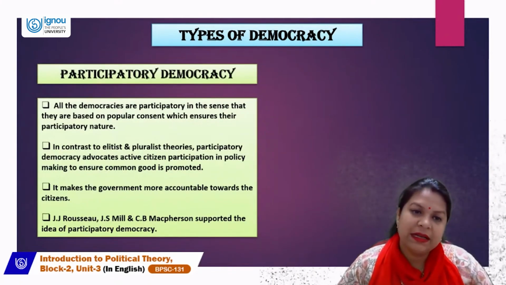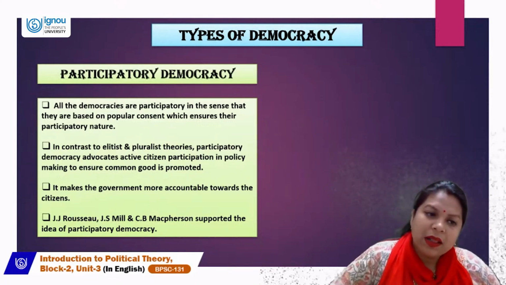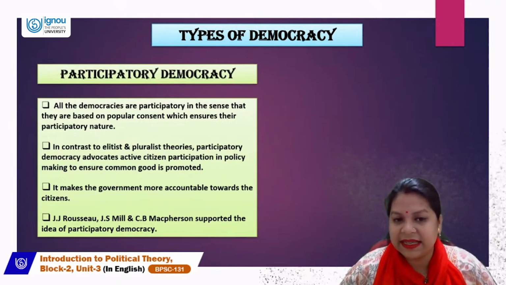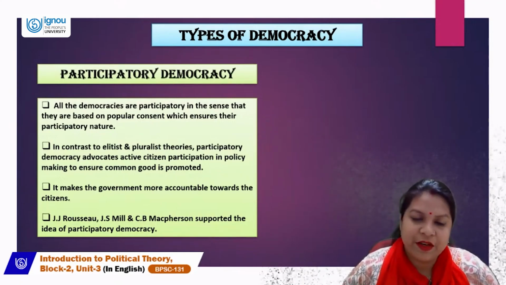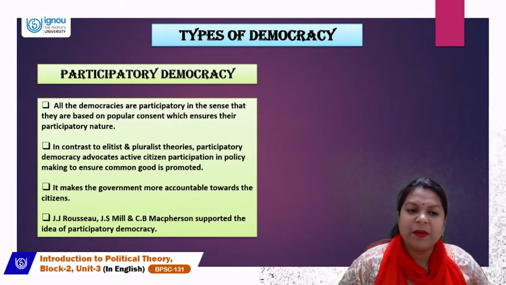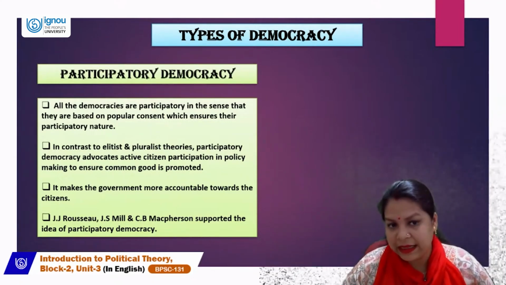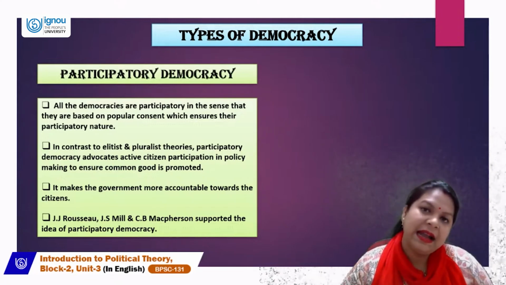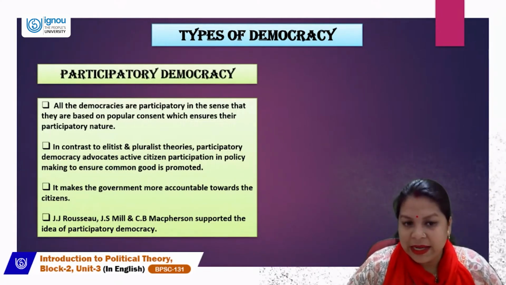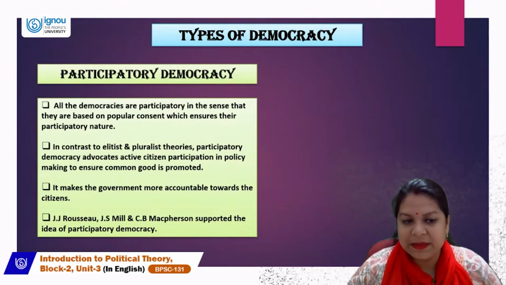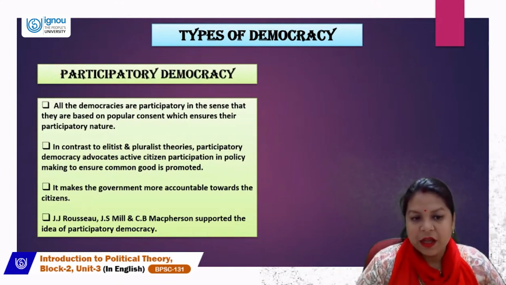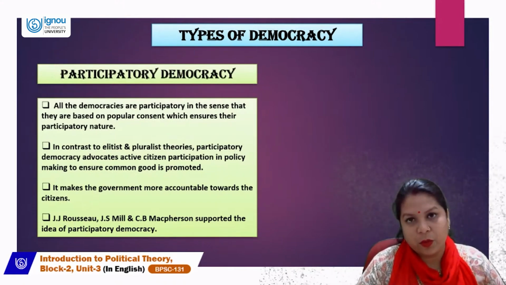Now let's come to participatory democracy. All the democracies are participatory in the sense that they are based on popular consent, which ensures their participatory nature. People are participating and giving their consent, and that is why democracies are participatory in nature. In contrast to elitist and pluralist theories, participatory democracy advocates active citizen participation in policy making to ensure the common good is promoted.